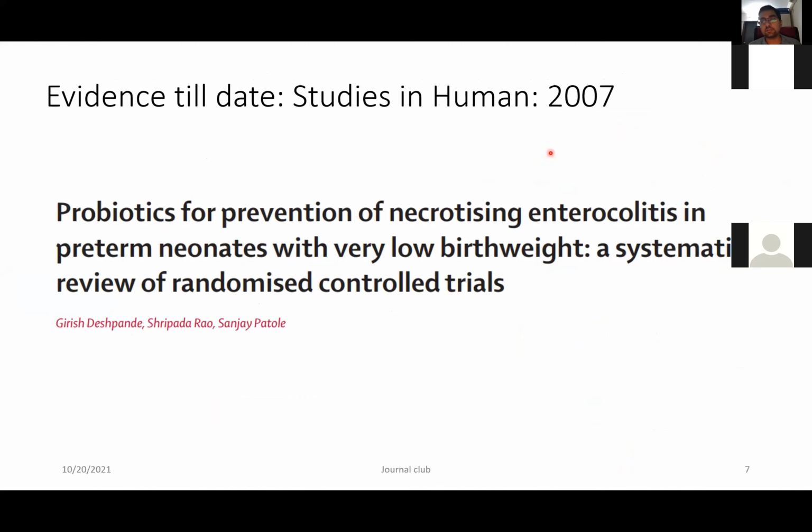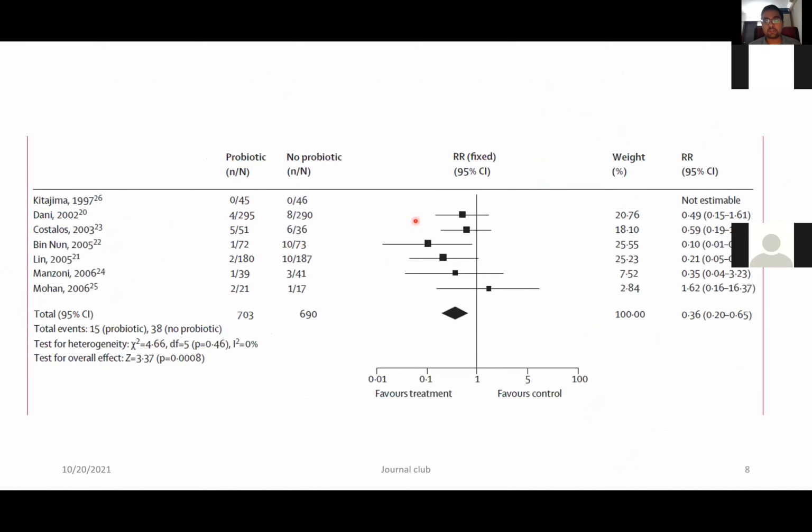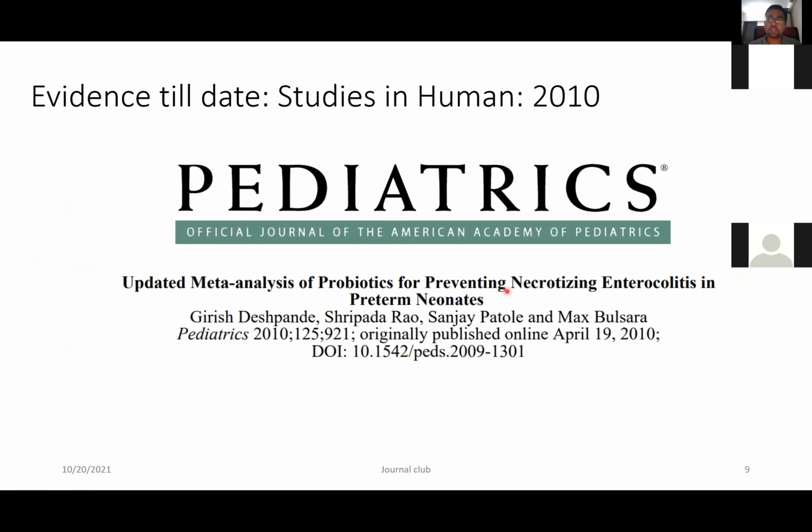As evidence, the first systematic review was done in 2007 by Dr. Sanjay Patole and his team, who have done tremendous work in probiotics and in neonatal gastroenterology. The study had various randomized controlled trials put up in a forest plot, and a systematic review and meta-analysis found a significant reduction in necrotizing enterocolitis stage 2 and above, where the relative risk had reduced to 0.36 with a good confidence interval.